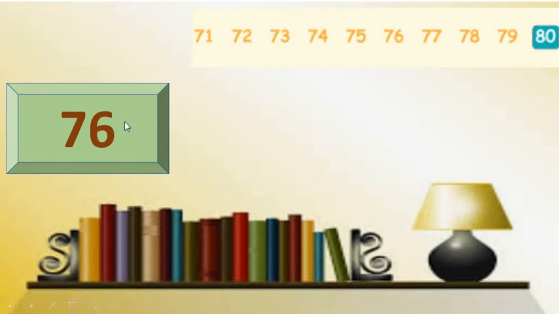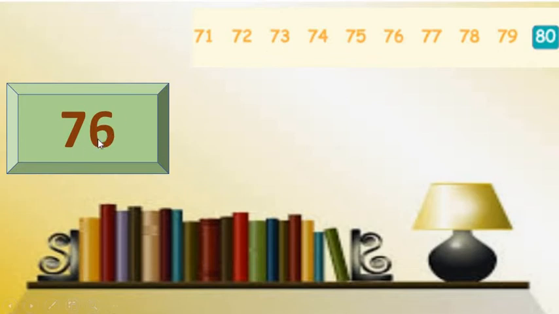Look at the screen. We have number 76, and now we want to find out the after number of 76. For that, look at here, we have the number strip of 71 to 80. Look, my dear students, if you do not have this number strip, how can you solve these numbers orally?